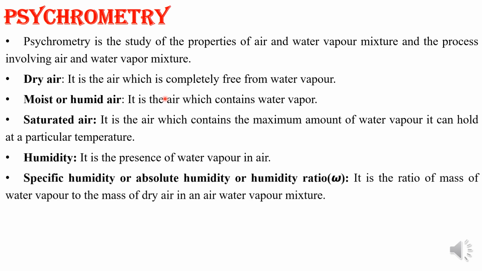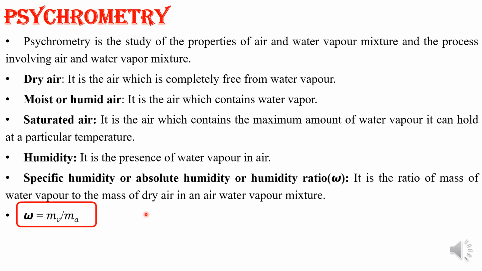Once you have come across humidity, next we will find out what you mean by specific humidity. Specific humidity, humidity ratio, and absolute humidity are one and the same. It is the ratio of the mass of water vapor to the mass of dry air in an air-water vapor mixture, given by omega.